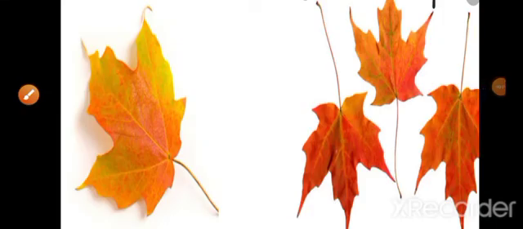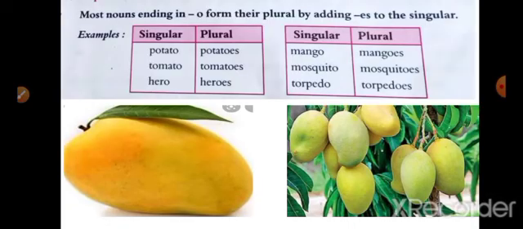One more example you can see here. See, one leaf is there. Leaf is singular, and plural of leaf is leaves. Most nouns ending in o form their plural by adding es to the singular.